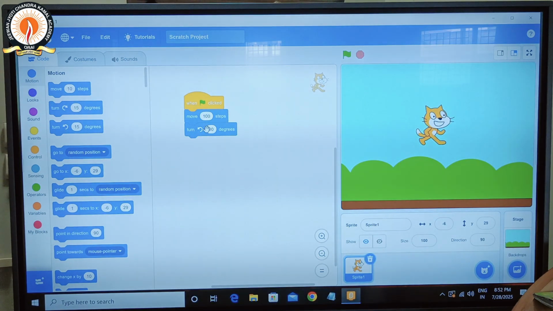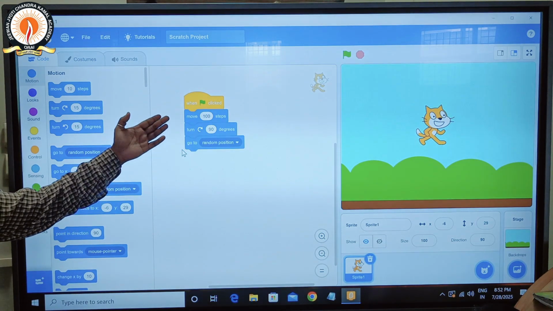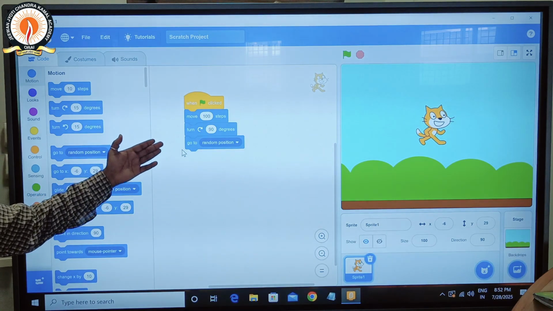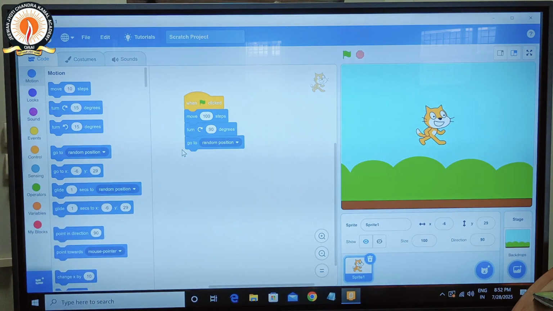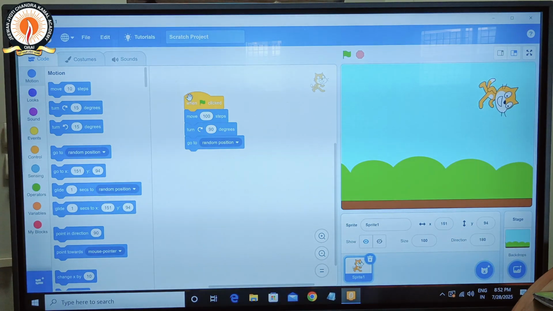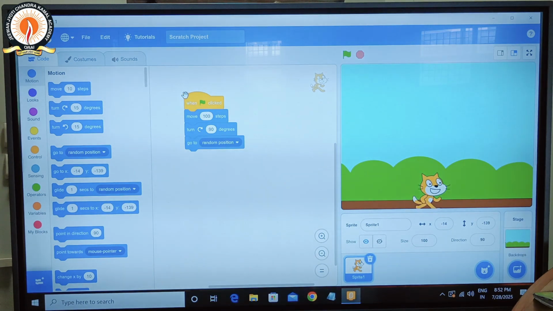Now I have to change it. I drag 90 degrees here. Okay. Now I take the go to random position block. I want my sprite to go to a random position. So it follows the instructions: green flag, then move 100 steps, turn clockwise, and go to a random position. Look here. I click on the green flag, it moves 100 steps, turns clockwise, and goes to a random position. Okay. So all of you follow these instructions.